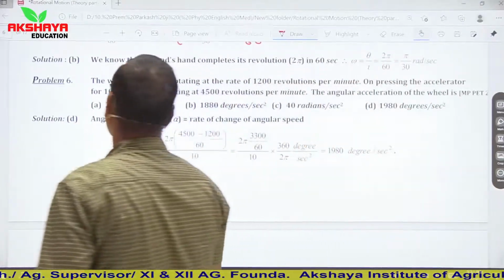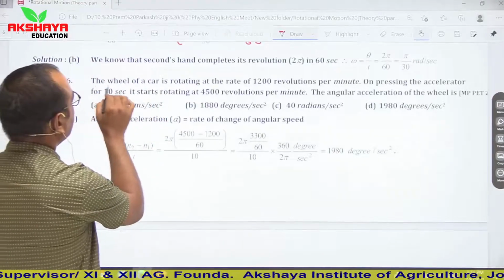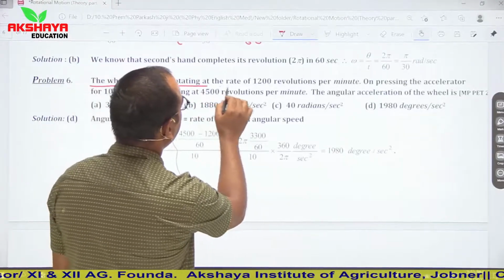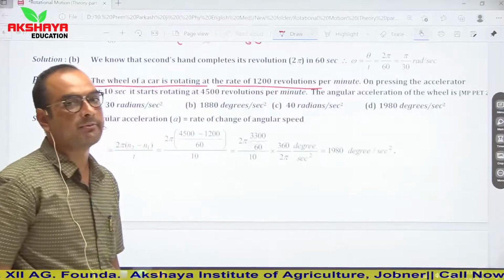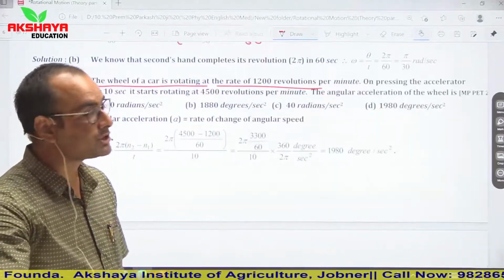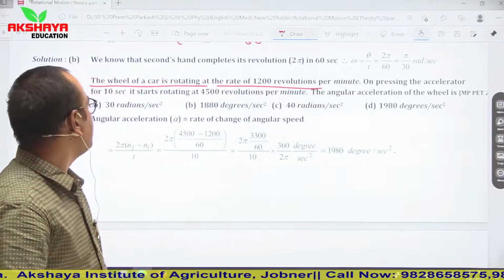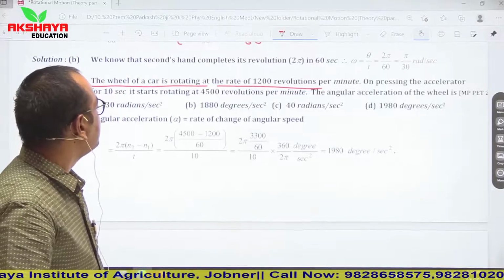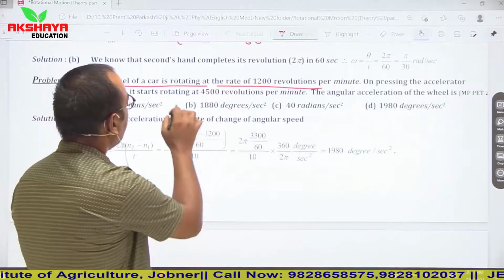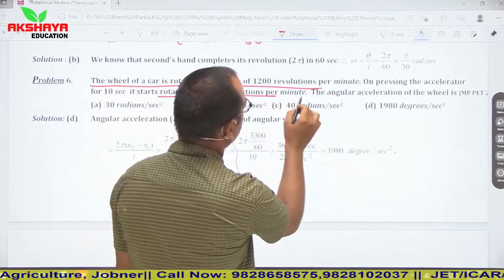In the next question, the wheel of a car is rotating at the rate of 1200 rpm, 1200 revolutions per minute. On pressing the accelerator for 10 seconds, it starts rotating at 4500 revolutions per minute.